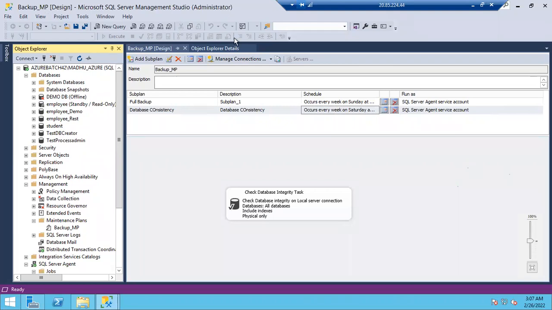DBCC CHECKDB is used, and CHECKTABLE is also available. DBCC stands for Database Console Commands. There are a lot of DBCC commands, approximately more than 100, used in different situations. If you go to the Microsoft website, there are database DBCC commands listed. Thank you, bhai.